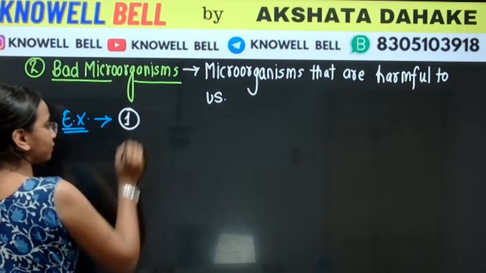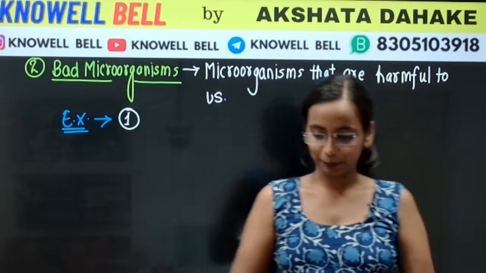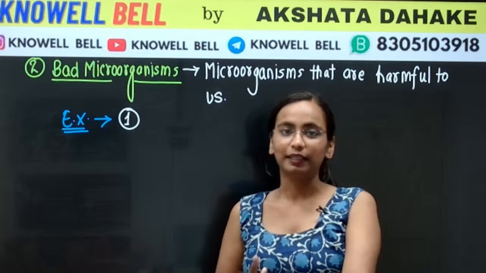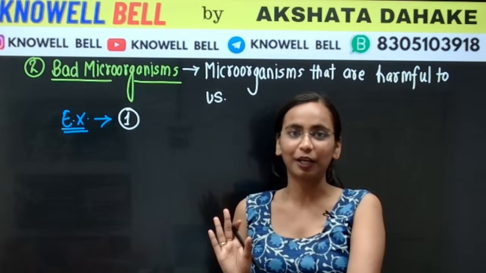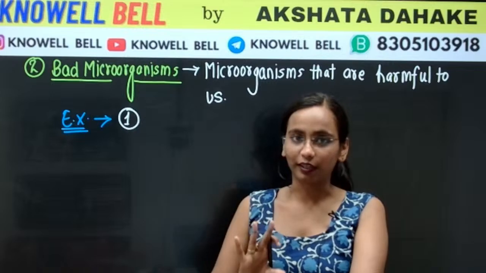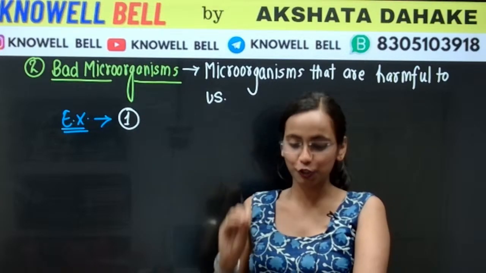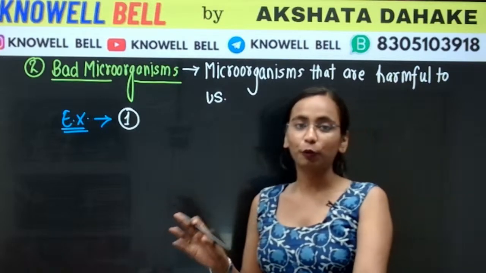So the first very common example we can see from the bad microorganism is the spoilage of food. In the chapter of cooking and preservation हम study करते हैं. There are various methods we try to preserve our food. We do salting, हम food को refrigerator में रखते हैं. We boil the food, we add sugar. There is a lot of things that we do to preserve the food.